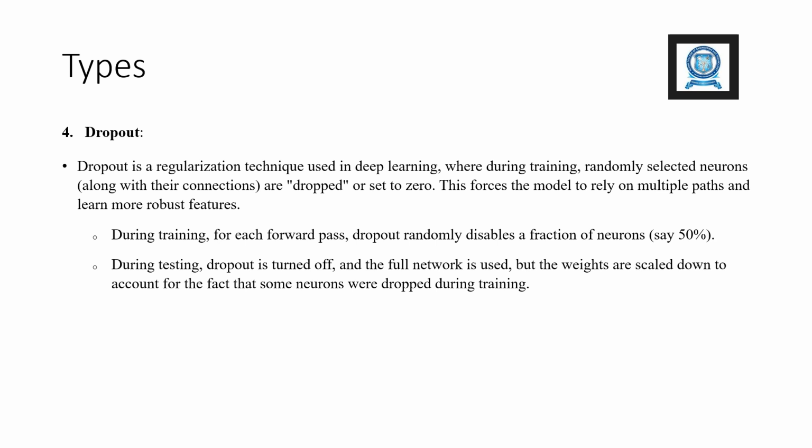Fourth, dropout. Dropout is a regularization technique used in deep learning where during training randomly selected neurons are dropped or set to zero. This forces the model to rely on multiple paths and learn more robust features. During training, for each forward pass, dropout randomly disables a fraction of neurons. During testing, dropout is turned off and the full network is used, but the weights are scaled down to account for the fact that some neurons were dropped during training.